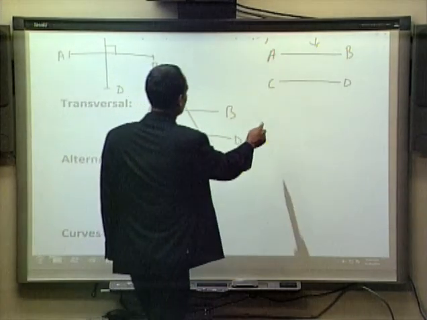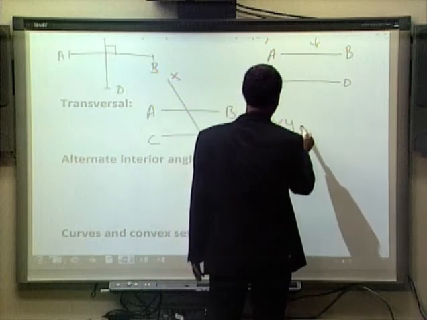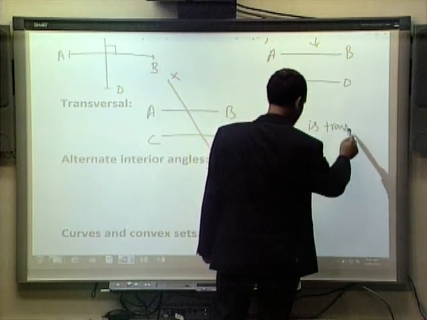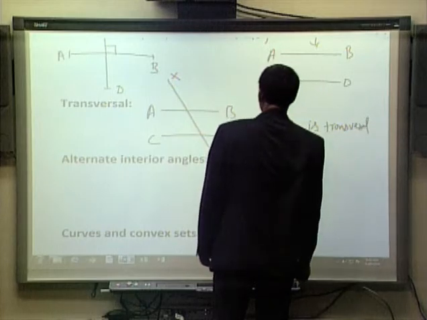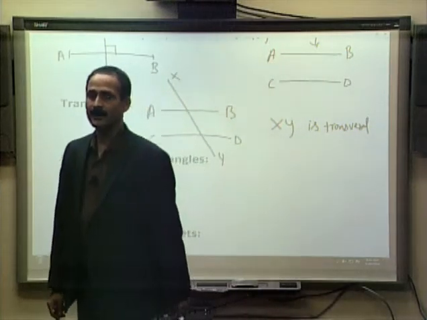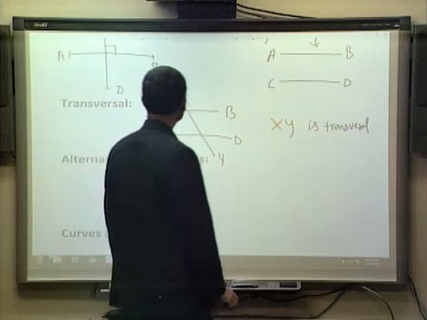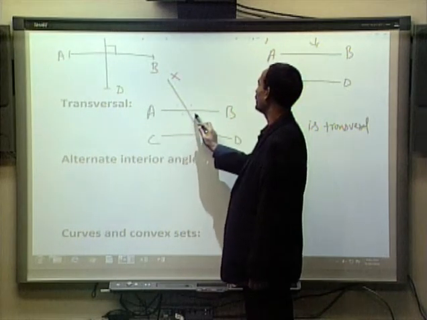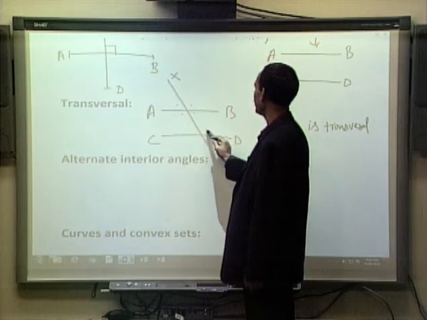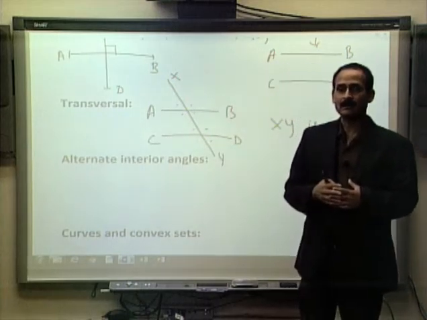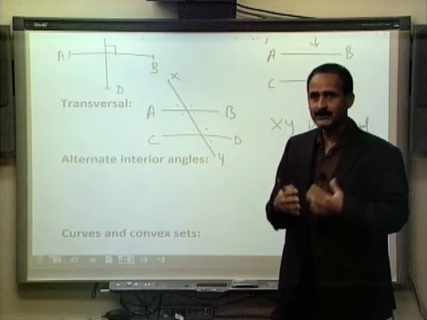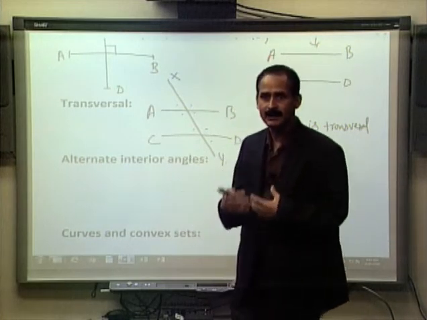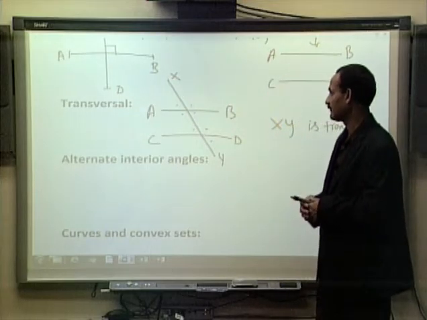In this case, the line XY is called transversal. When a transversal intersects the parallel lines, you can see so many angles are formed. One angle here, another angle here, 4 angles here, and similarly 4 angles here. Some of these angles are related, and there are some very nice relationships between those angles.